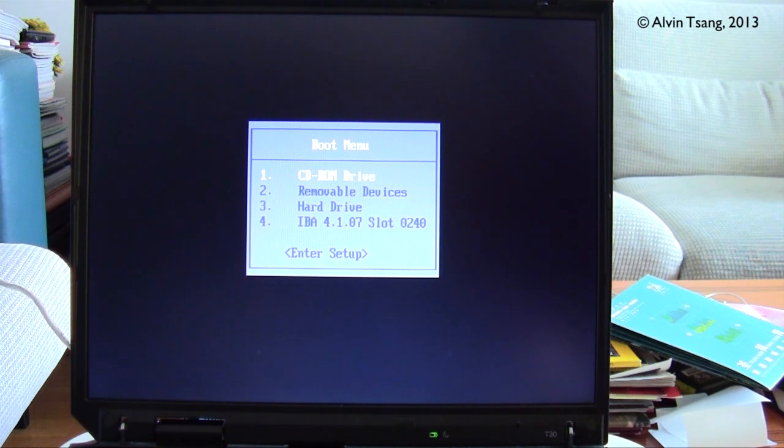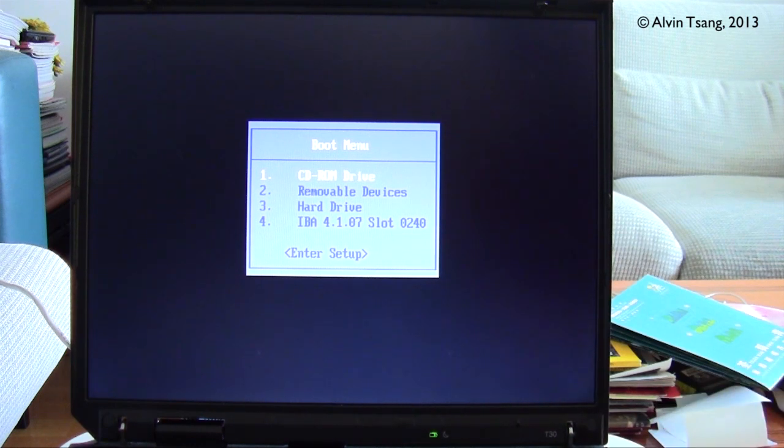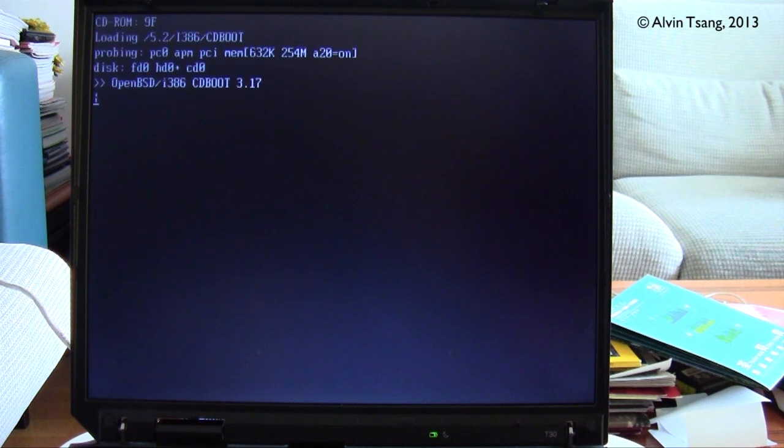So I'll open up the CD-ROM drive and now put in the OpenBSD 5.2 CD-ROM, which I have just burned. Now I'll put that in. And then make sure that the first option is selected, the CD-ROM drive. And press enter. And now it's going to boot up using the CD-ROM drive.